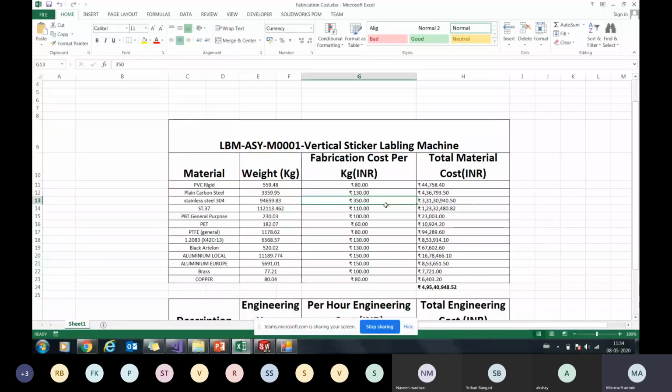So this is a lump sum cost set by the industries for their respective material, at which it is available to them in a complete finished form, right? And multiplying this cost will give me the finished weight cost of the machine.